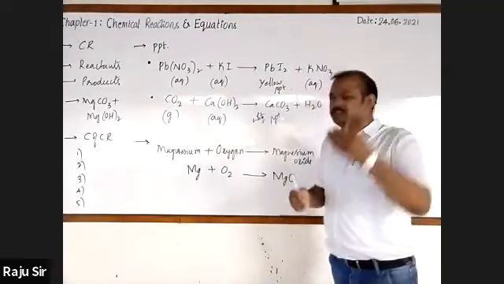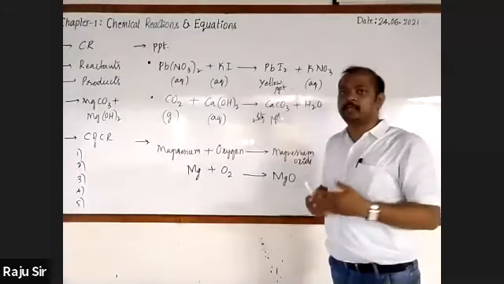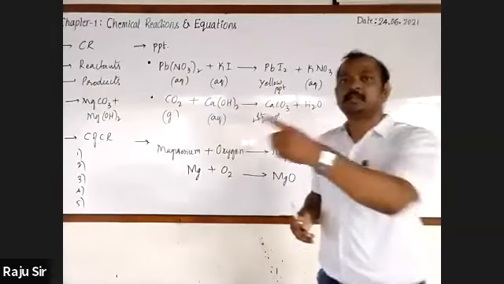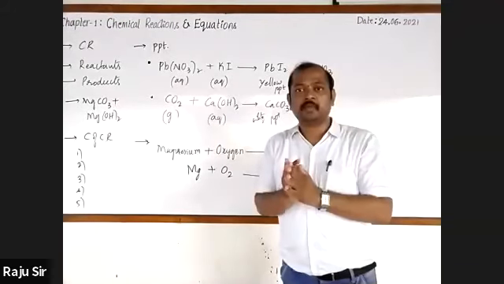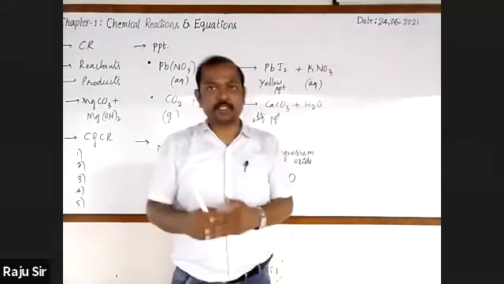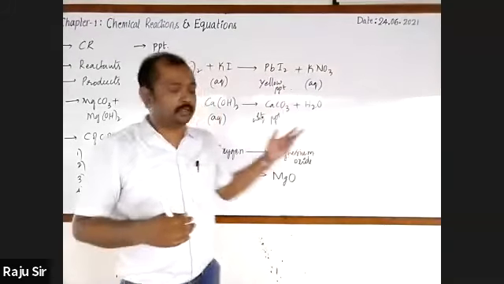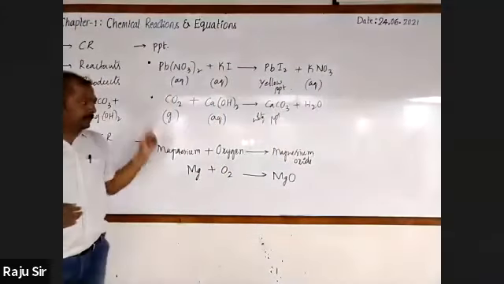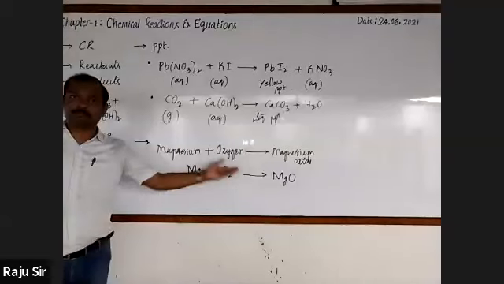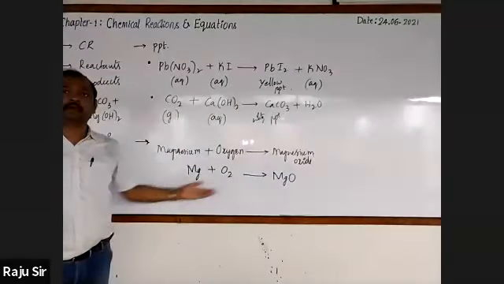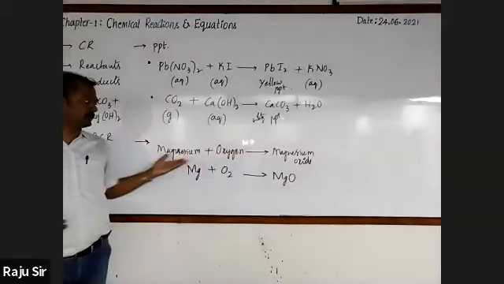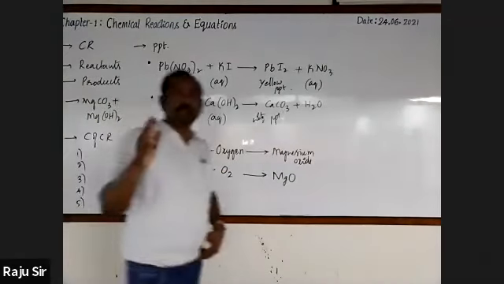So, just to recall what a chemical equation is, you can say: the symbolic representation of the chemical reaction. But from the examination point of view, you have to write the definition like this: the method of representing the chemical reaction by using the symbols and the chemical formulas of reactants and products is known as chemical equation.